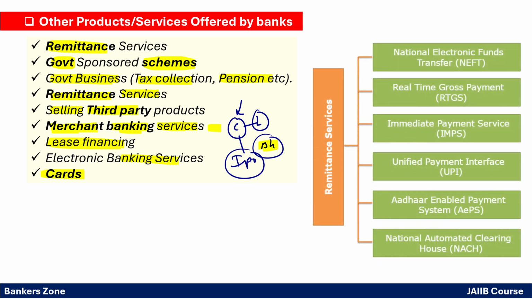Apart from that, we have different remittance services. Like NEFT: using NEFT, you can transfer funds. Remember the full form: National Electronic Fund Transfer. There is no minimum or maximum amount in NEFT. RTGS is real-time gross settlement. The minimum amount is 2 lakh and above, including 2 lakh rupees. IMPS, Immediate Payment Service. UPI stands for Unified Payments Interface, the most used nowadays. AEPS stands for Aadhaar Enabled Payment System, and NACH is the National Automated Clearing House. They can ask you the full form also, so remember it. NACH is National Automated Clearing House.